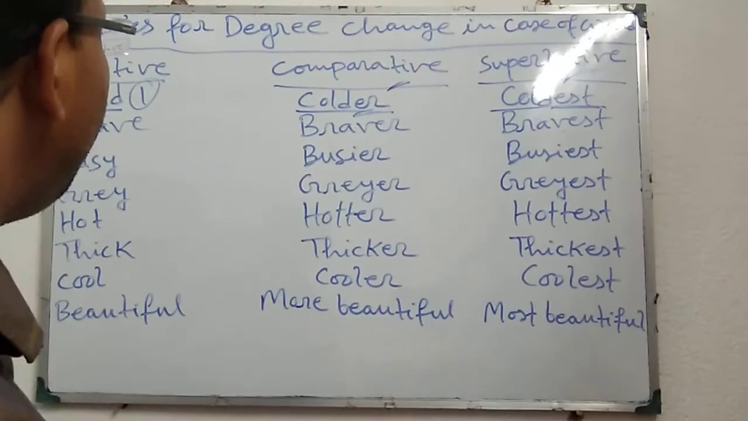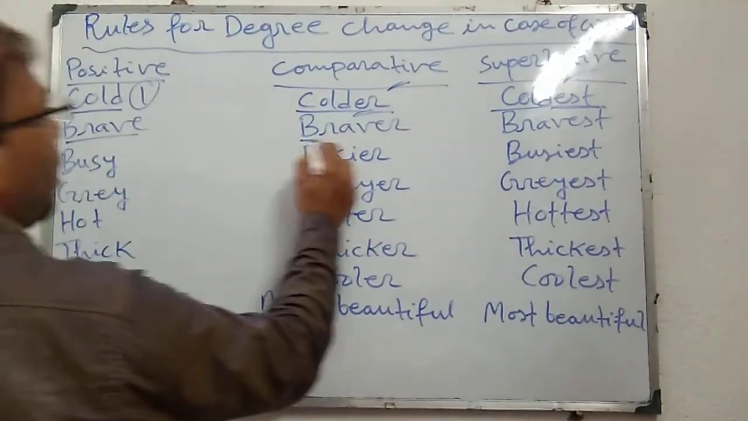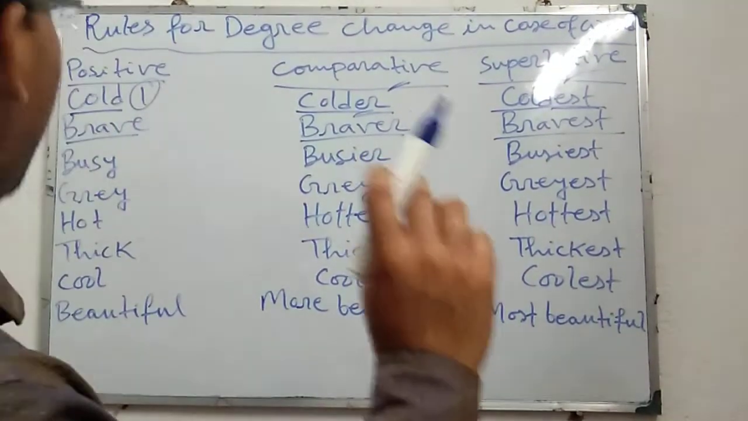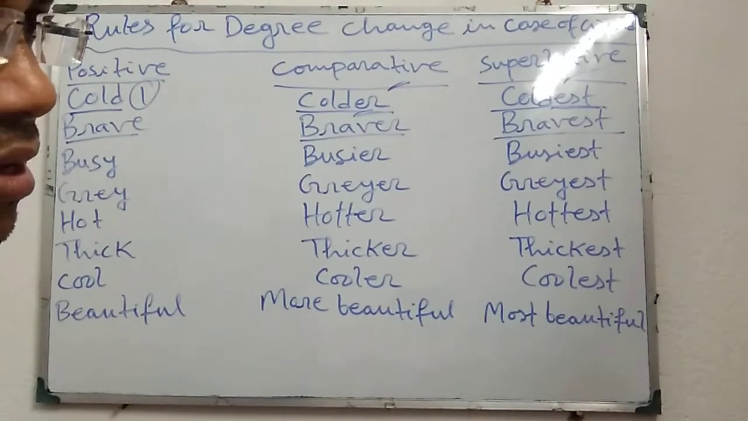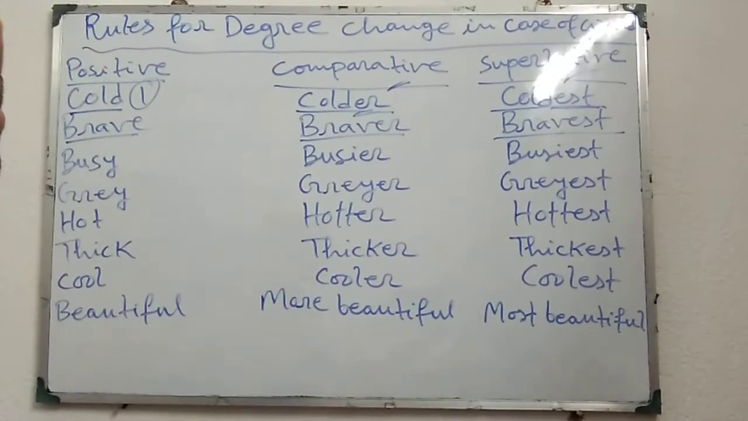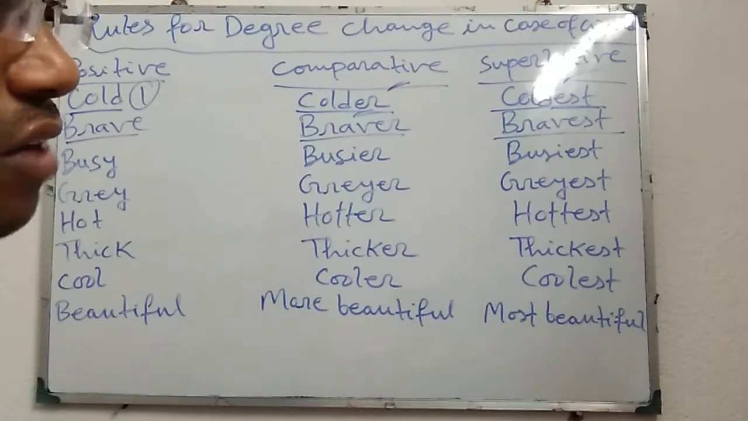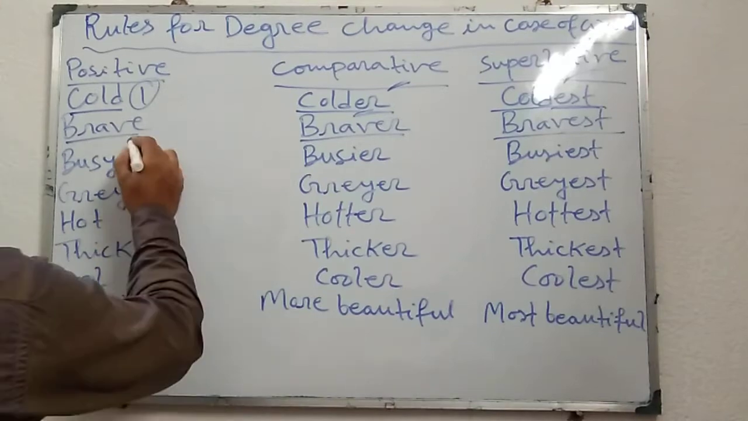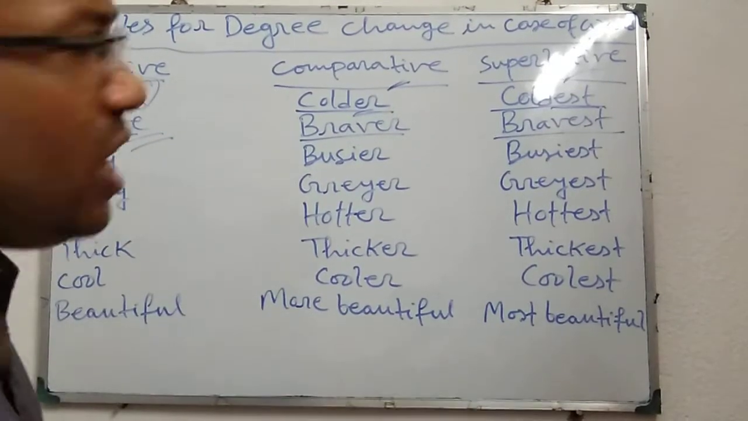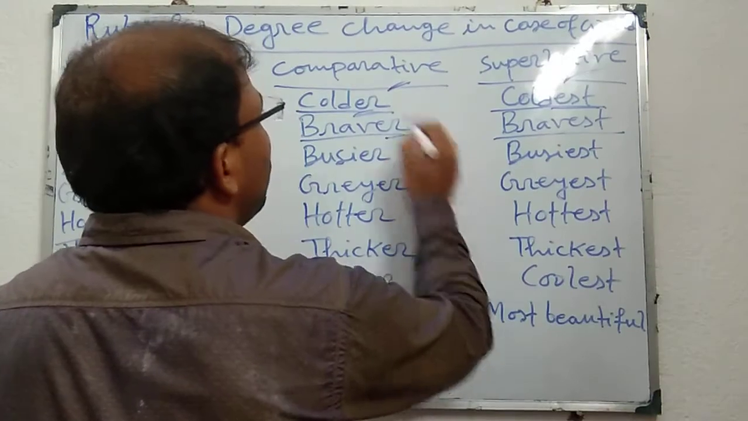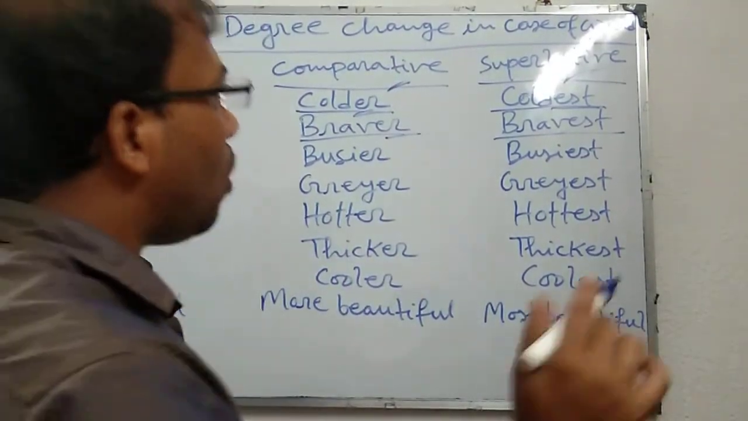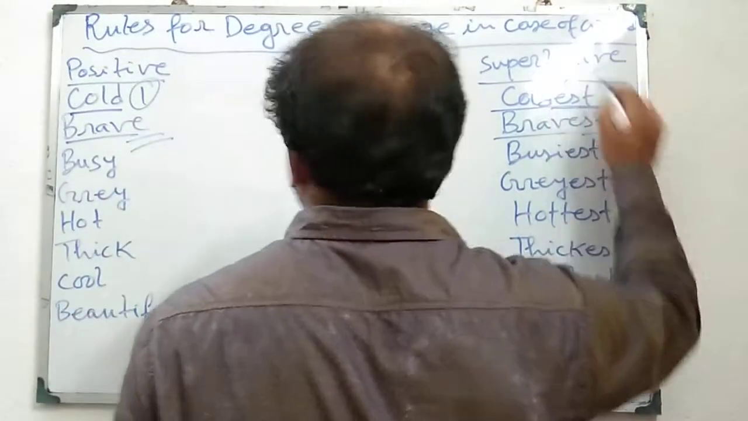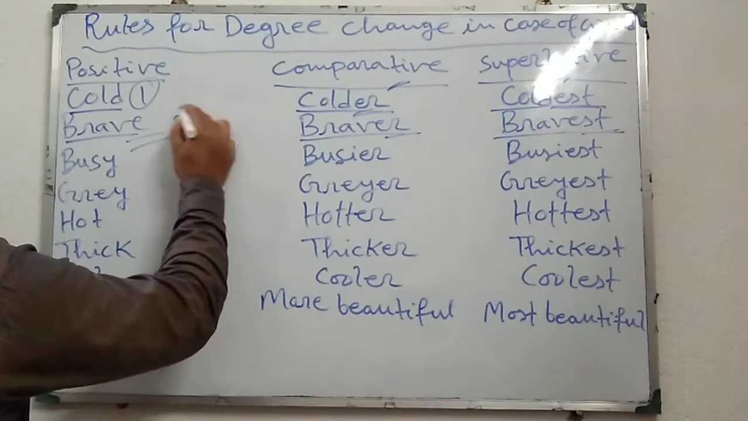Thereafter, rule number 2: brave, braver, bravest. If the adjective or adverb is monosyllabic, that means it is of one syllable, and ends in e, then only r is added to form comparative and only st is added to form superlative. This is rule number 2.